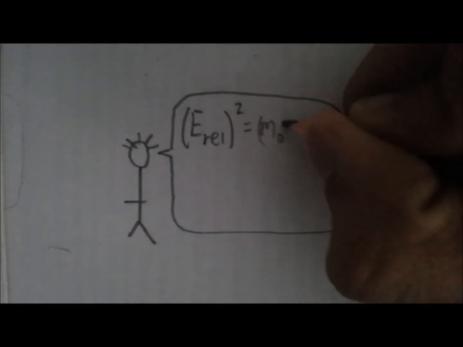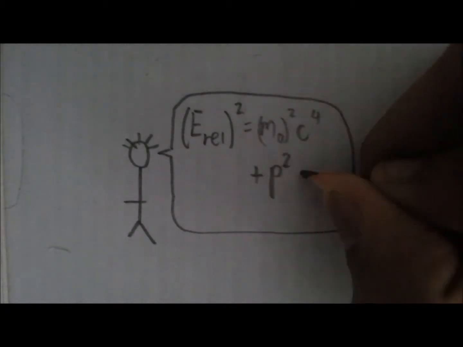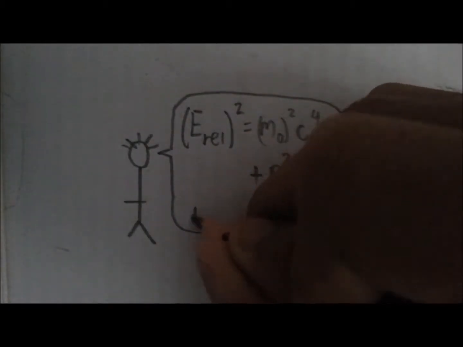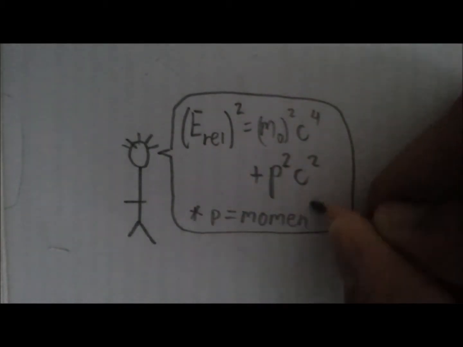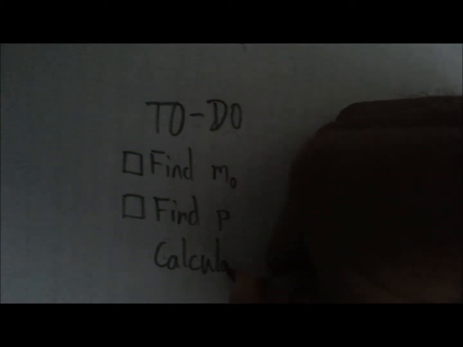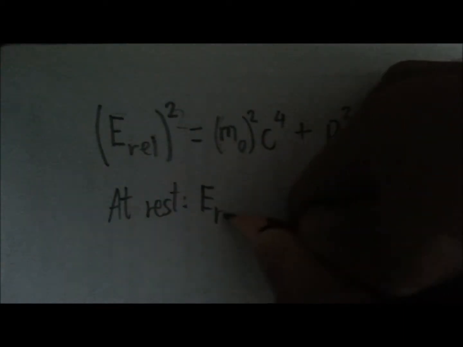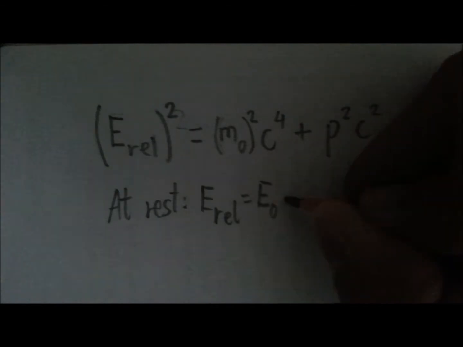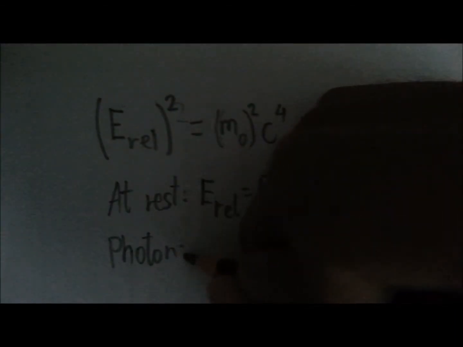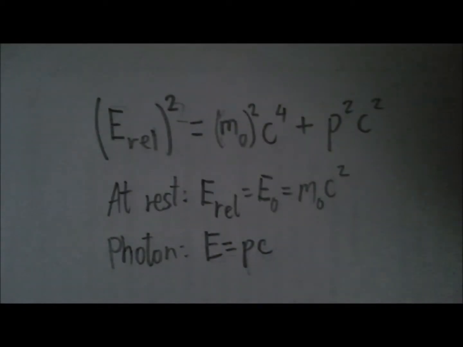He said that E squared is m0 squared c to the fourth plus p squared c squared, where p is the momentum. This equation is valid for finding the energy for an object at rest or an object in motion, and all we need is its rest mass and its momentum. The beautiful thing about this equation is that when an object is not moving, it reduces to the same old E equals mc squared, while it even predicts that light has an energy of p times c because its mass is 0.